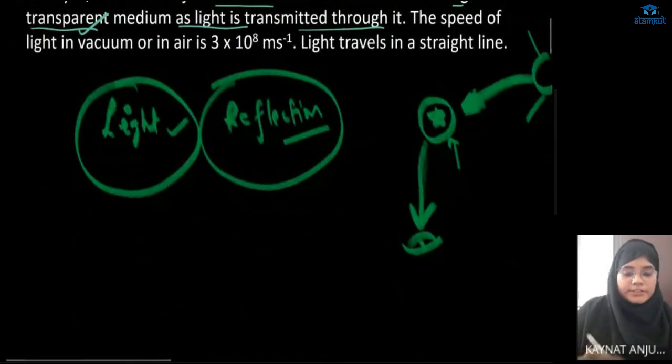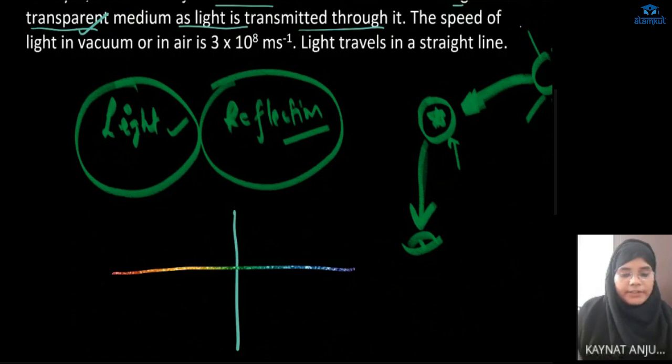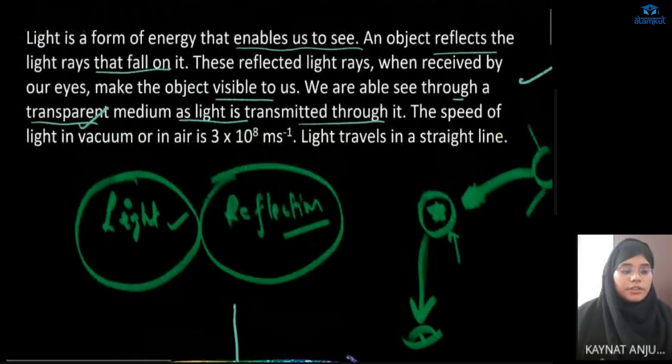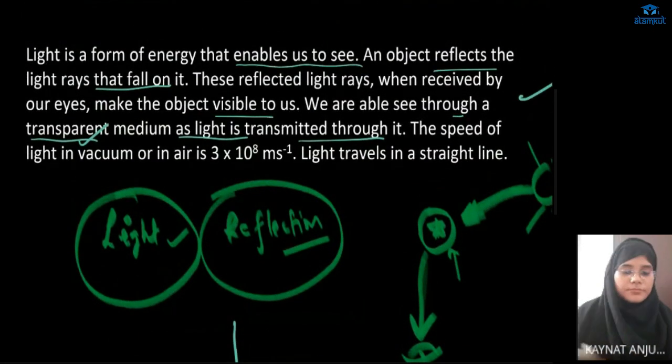The light gets transmitted through it. Whatever light falls into it gets transmitted. It does not reflect. And this is why we are able to see the objects through the transparent medium.